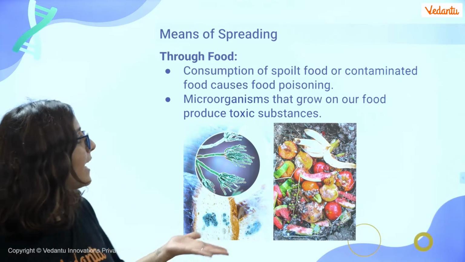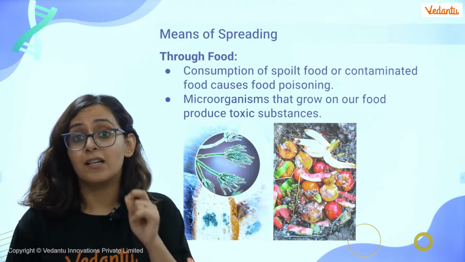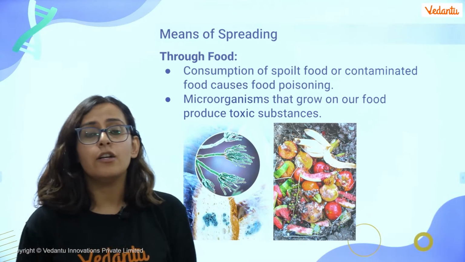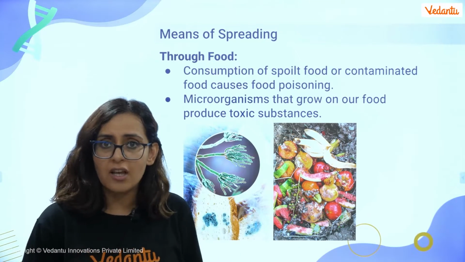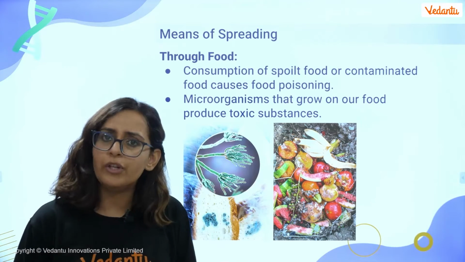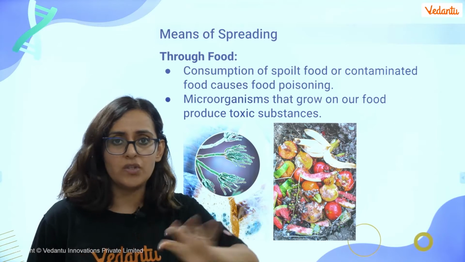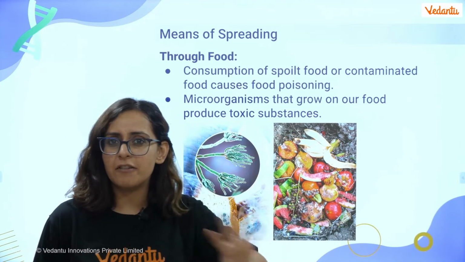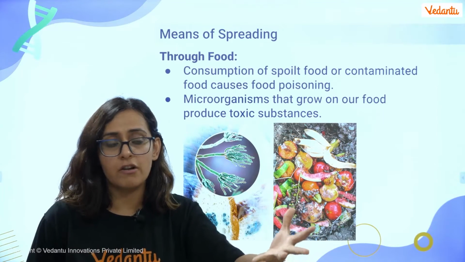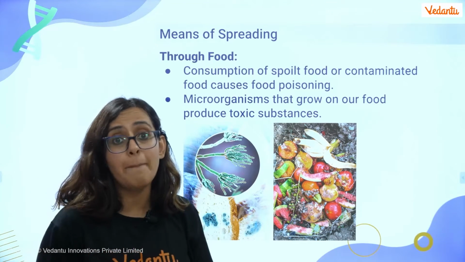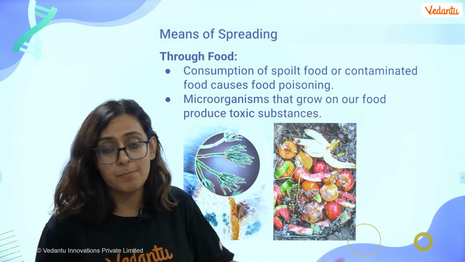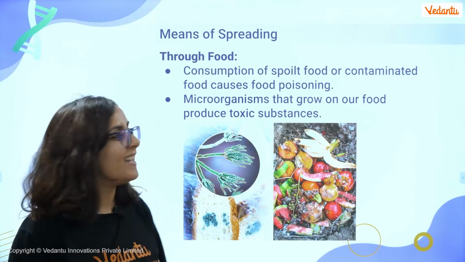And microorganisms that grow on our food, they produce some toxic substances. Remember, your microorganisms undergo extracellular digestion. So if a bacteria attacks this tomato or this banana peel, what's going to happen? That bacteria is going to secrete the enzymes and the different acids and the toxins, and yes, digestion will happen extracellularly, and then it will be taken up by the bacteria. But that food right now, it's completely spoiled, so never ever consume that, right?